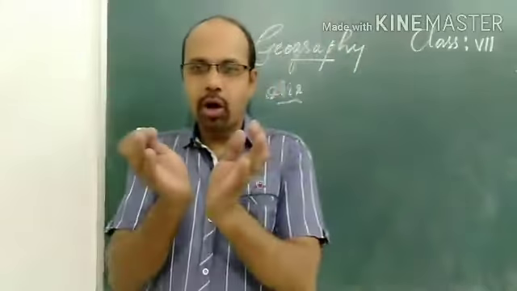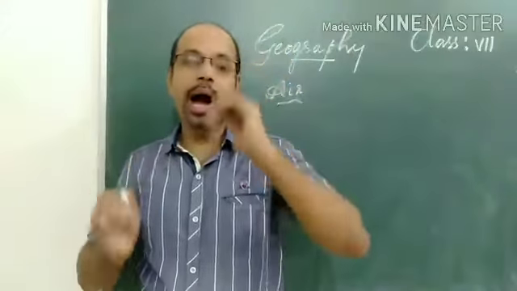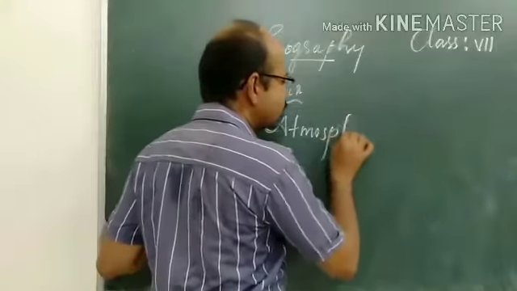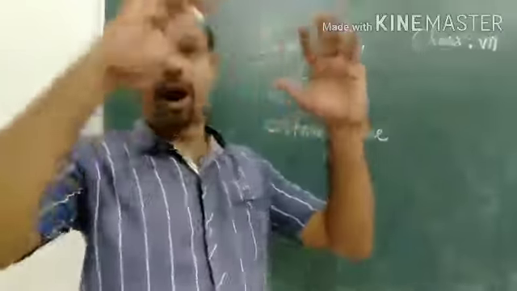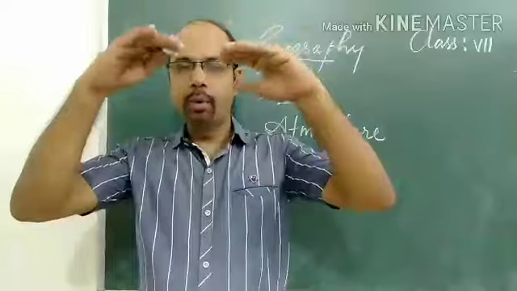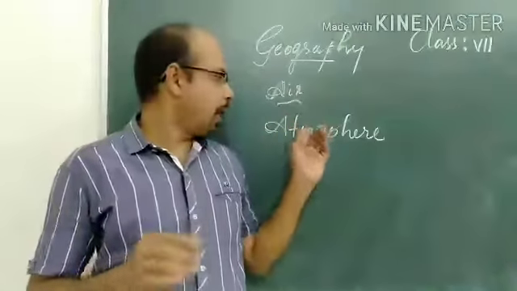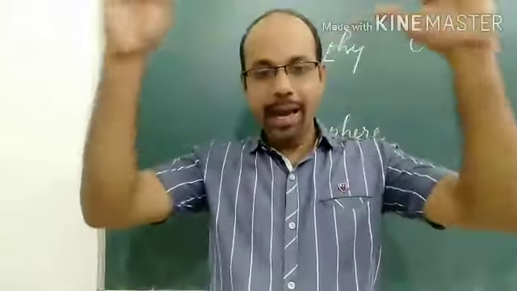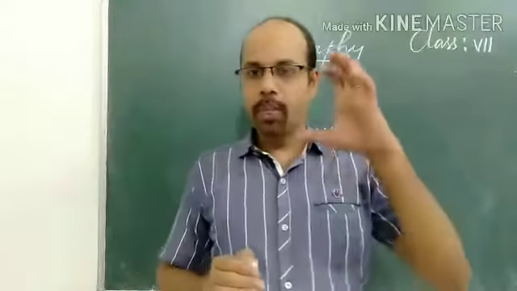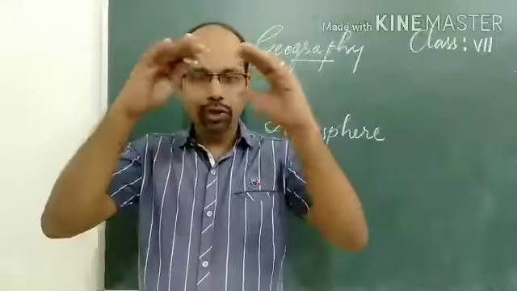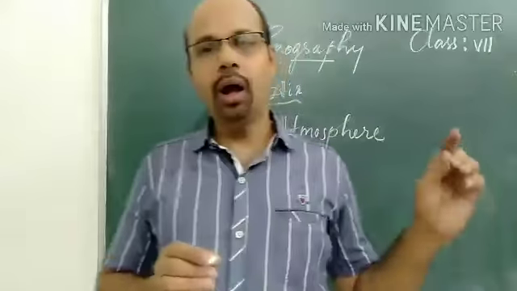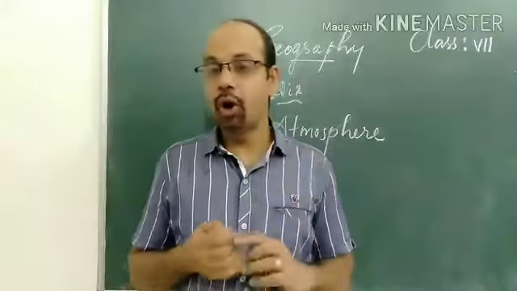Our earth is surrounded by a huge blanket of air called atmosphere. We have studied in the previous classes what atmosphere is. Atmosphere is a blanket of air, which means a cover of air surrounding the earth. We call the region where the air surrounds the earth's surface the atmosphere. The envelope of air surrounding the earth is called atmosphere.